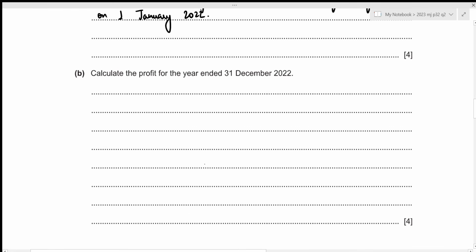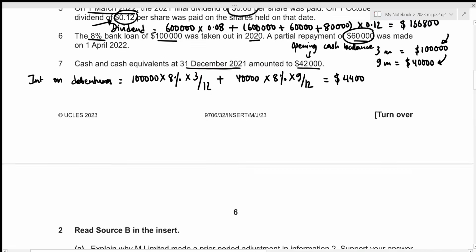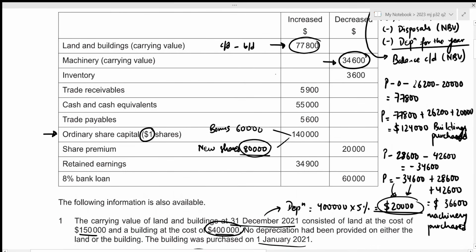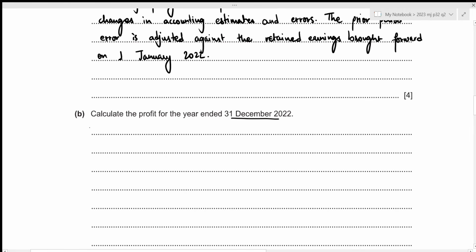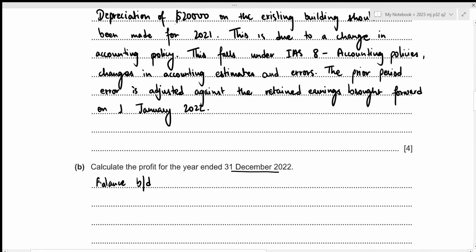We now need to calculate the profit for the year ended 31st December 2022. So again, for this, we'll be utilizing our retained earnings, because if we take a look above, we can see that we are given the increment in retained earnings to be 34,900. So you can only remember the format for retained earnings from our statement of changes in equity. So what we used to do was we started with our opening balance, then we made adjustments, and in this case the first adjustment that we need to make is for the depreciation of 20,000, and remember that depreciation is an expense, so we just naturally subtract it.